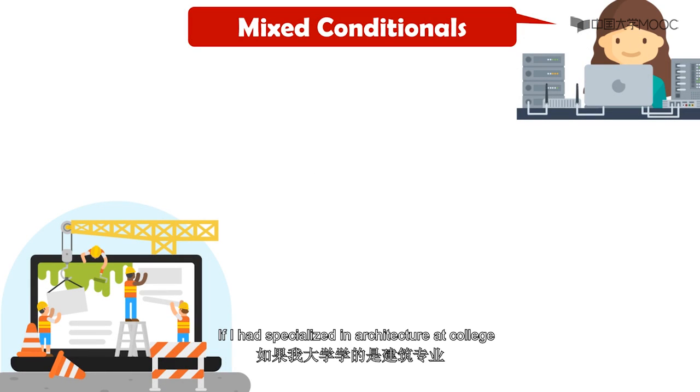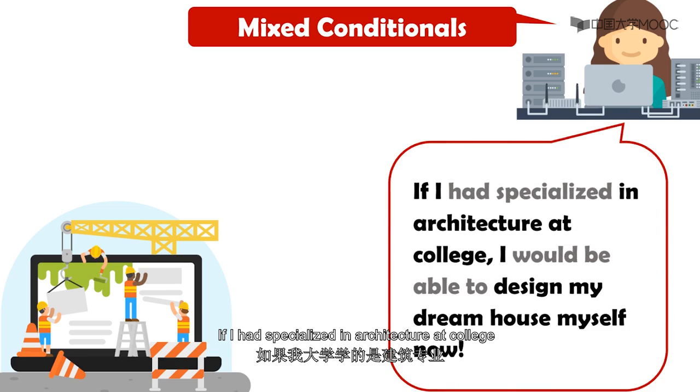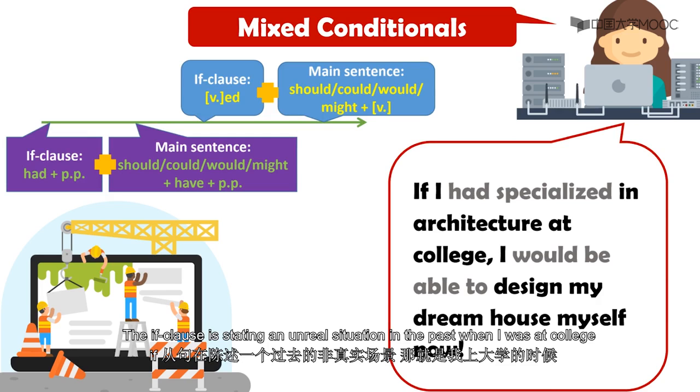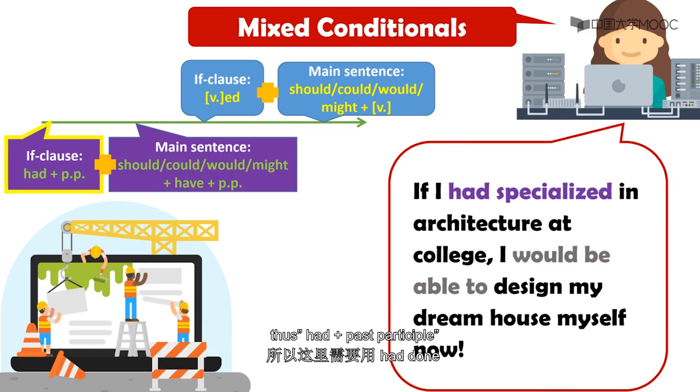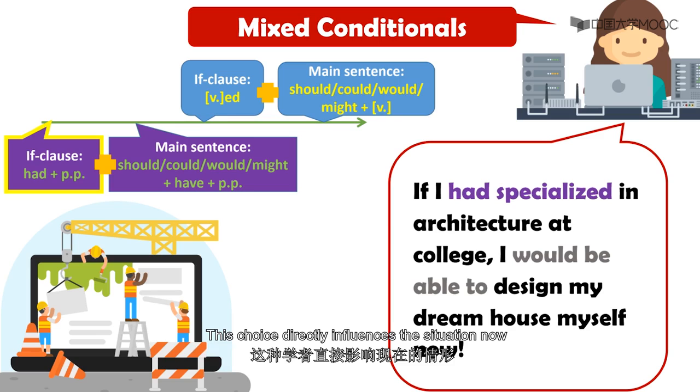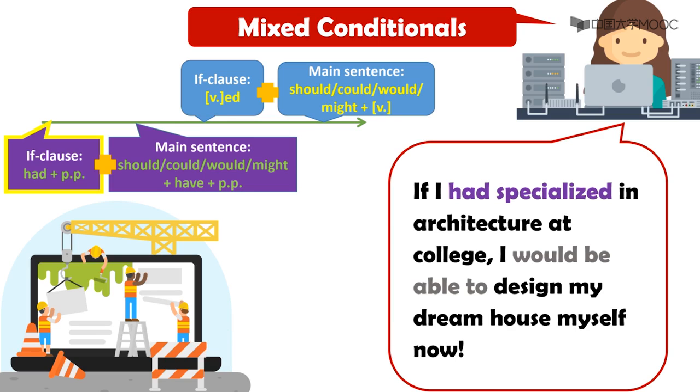For instance, if I had specialized in architecture at college, I would be able to design my dream house myself now. The if clause is stating an unreal situation in the past, when I was at college. Thus, had plus past participle, had specialized in, should be used to express a regretful choice of measure. This choice directly influences the situation now.